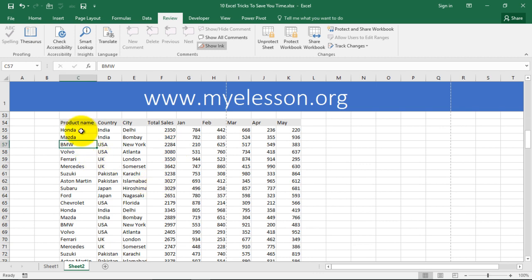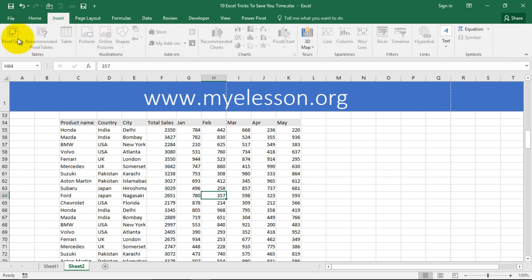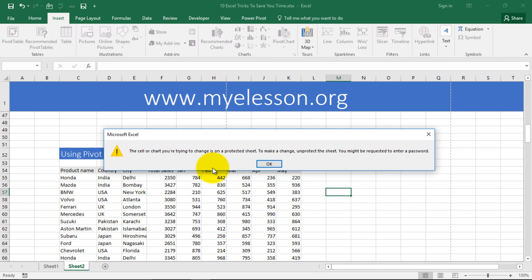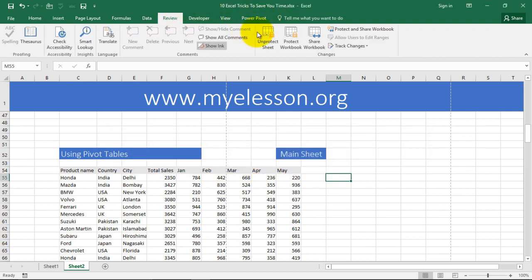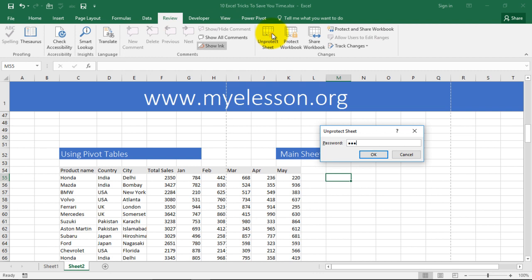How? Just click anywhere in your data, go to insert, my sheet is protected. Let me just unprotect it first. See?